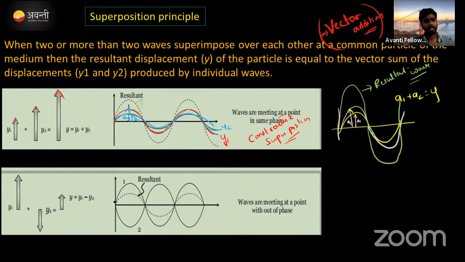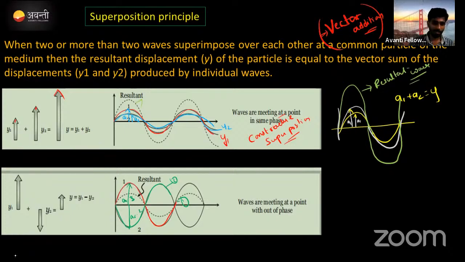Similarly, if I take two waves having the same amplitude or different amplitudes, the amplitude A1 is here. This is the amplitude of A1, and the second wave will be here. This is the second wave. The first wave's amplitude, look here, is 3 meters. Just imagine amplitude A1 is 3 meters. The second one's amplitude is 2 meters. Okay, 2 units and 3 units.